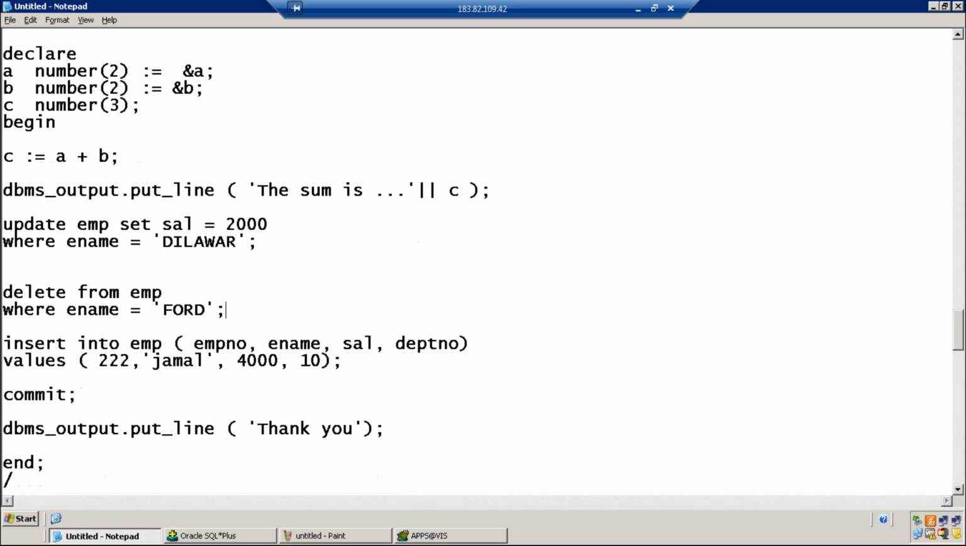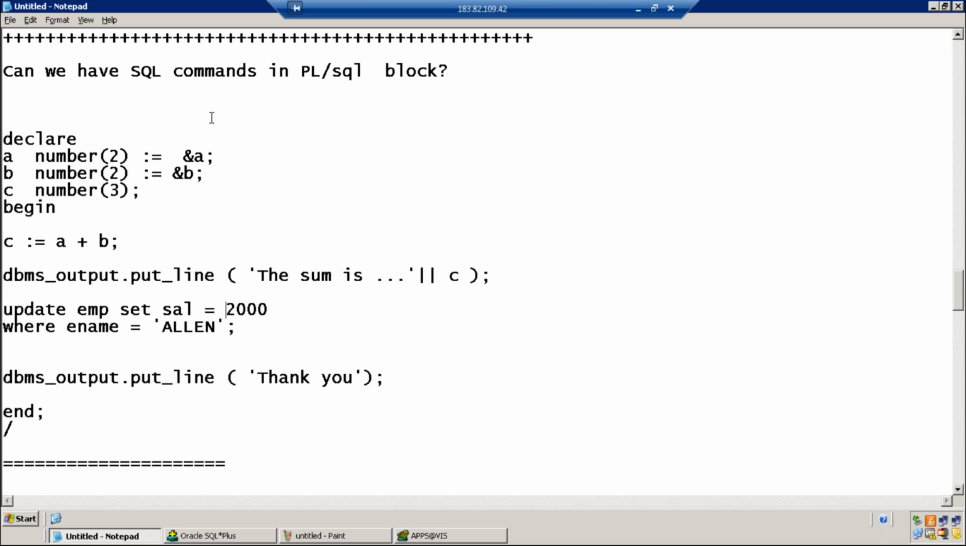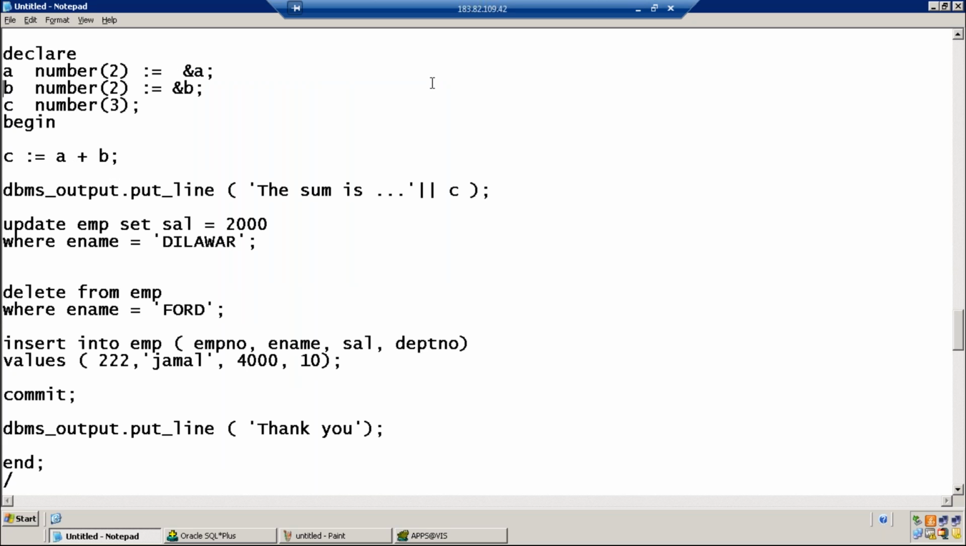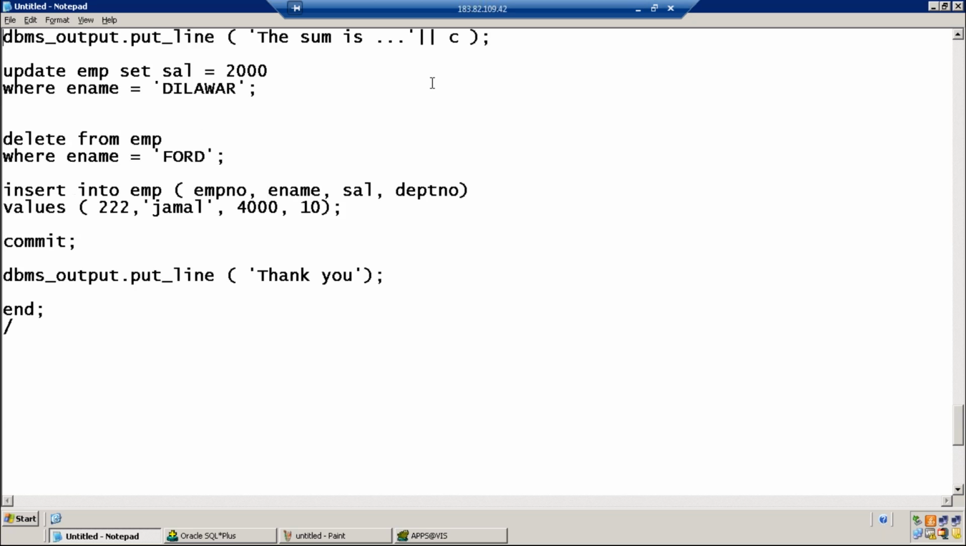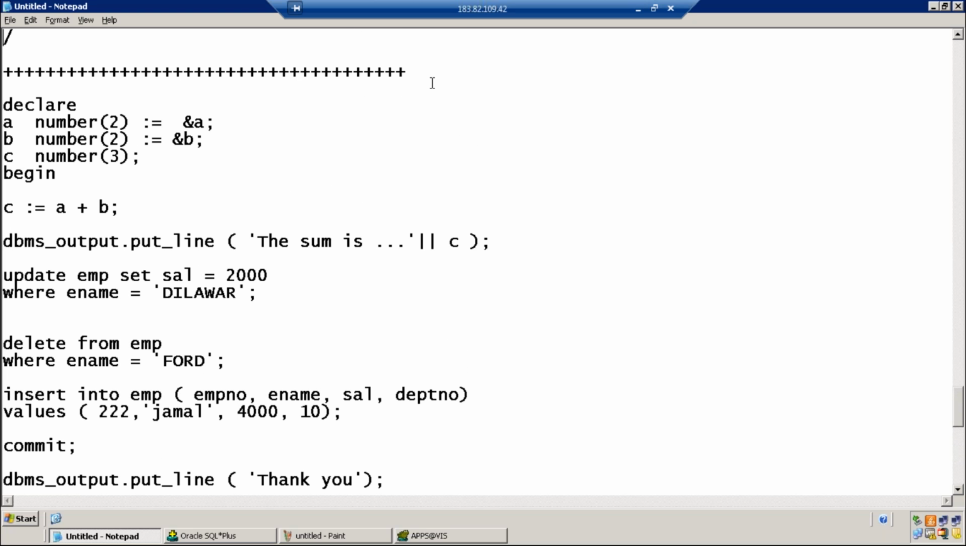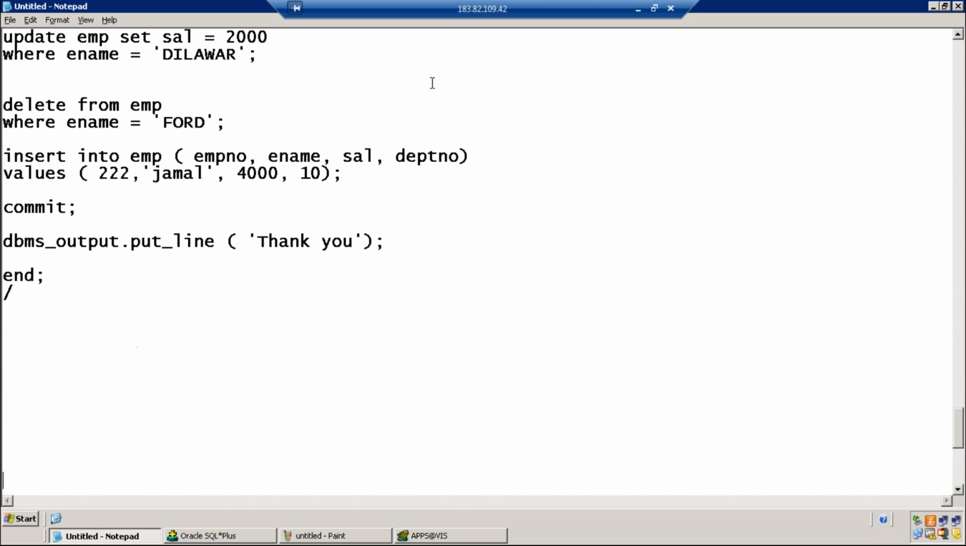Okay, so can we use SQL commands in a PL/SQL block? Yes, we can use DML commands like insert, update, delete. When you try to write a select command in a PL/SQL block, you get an error. When you write DDL commands like create, alter, drop, you get an error. But definitely you can write the transaction control command commit to make the changes from the PL/SQL block permanent. Clear? Any doubts? Fine. Till now, fine.